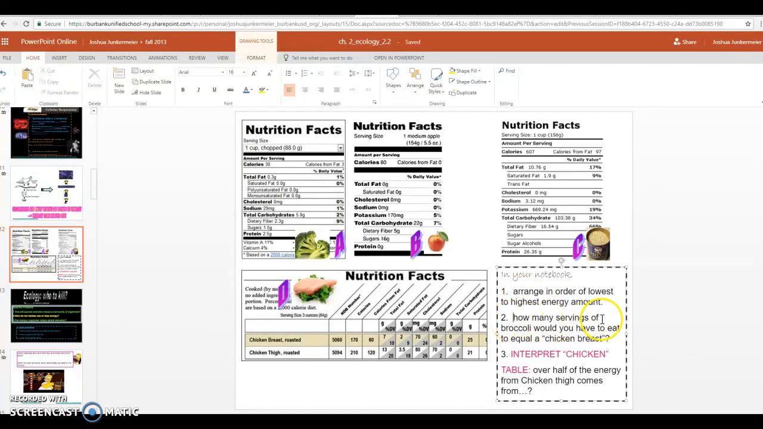It says, how many servings of broccoli would you have to eat to equal a chicken breast? So how much broccoli do you have to eat so that it equals the same number of calories as a chicken breast? Well, a chicken breast is 170 calories for one serving. If you eat one chicken breast, you get 170 calories or energy. If you eat one serving of broccoli, 1 cup is the serving, it equals 30 calories. So the question is, how would you figure out how much broccoli to eat so that it equals 170? This is what you must decide.